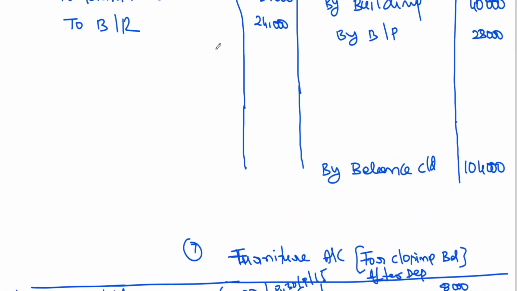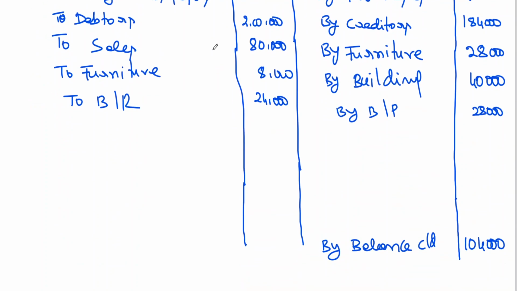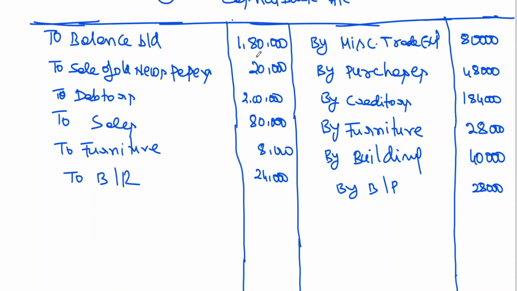I think the cash book should close, should tally. Let me cross check this. Back 80,000 plus 1,000 plus 80,000 plus 8,000. 5 lakhs 12,000.